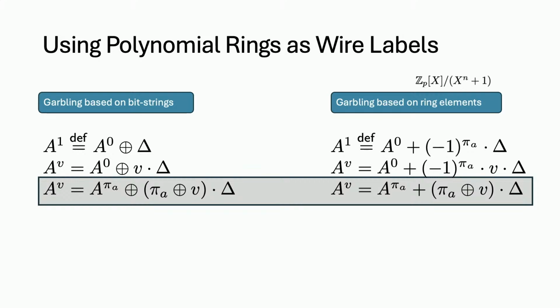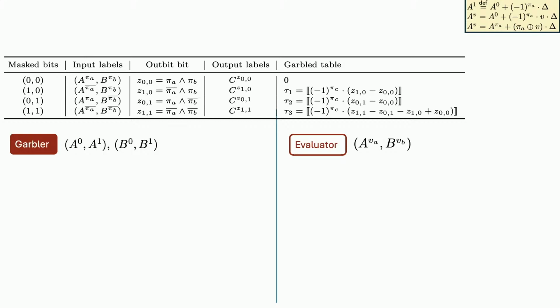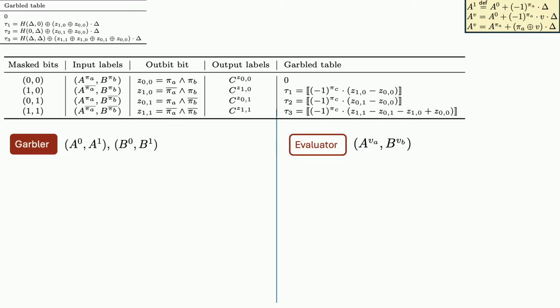So now what we are going to do is send encryptions of 3 bits, and these 3 bits are going to be written in this way. So how did I come up with these 3 bits? These are really just the ring-adapted version of the original delta-encrypted tables. So that's the original version. Now, because we are working in a polynomial ring, things have to be algebraic.